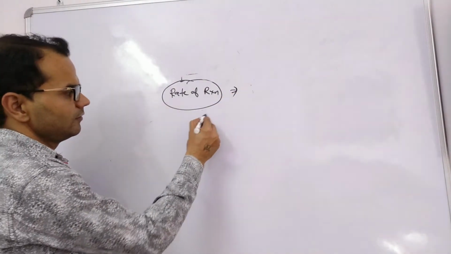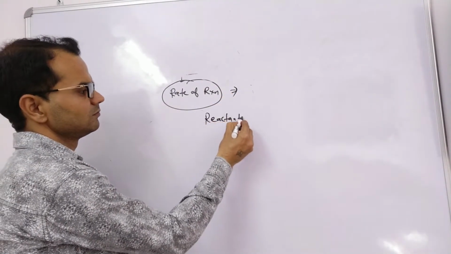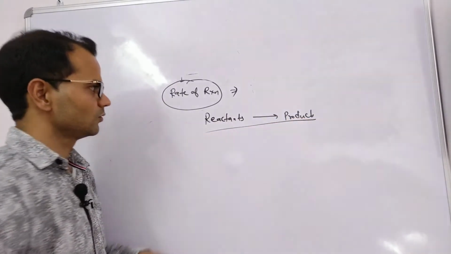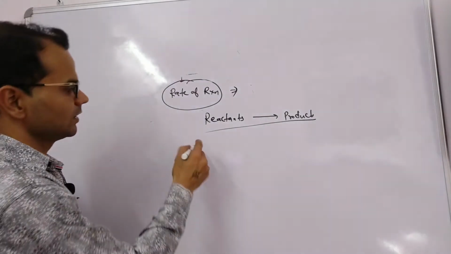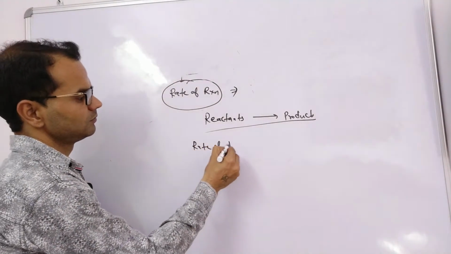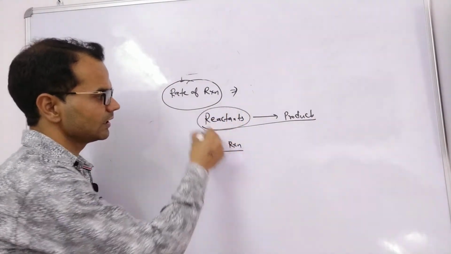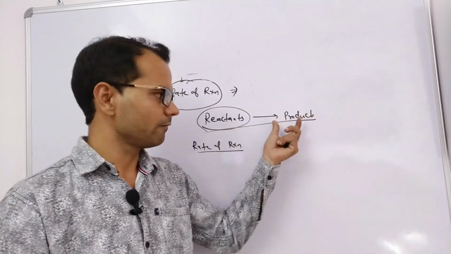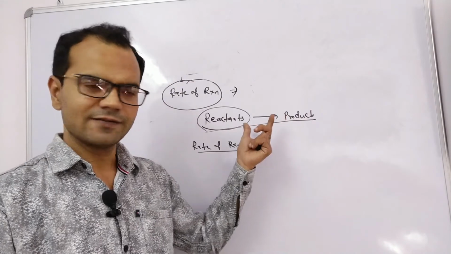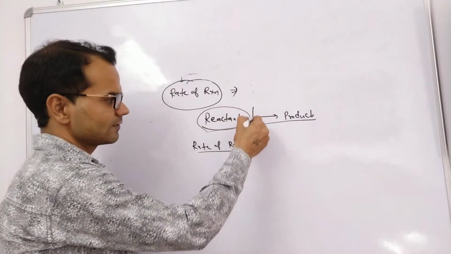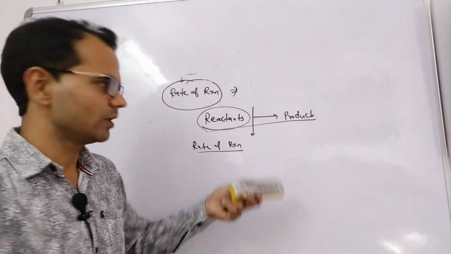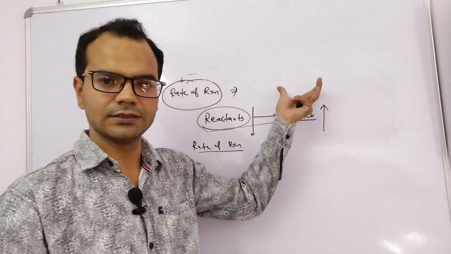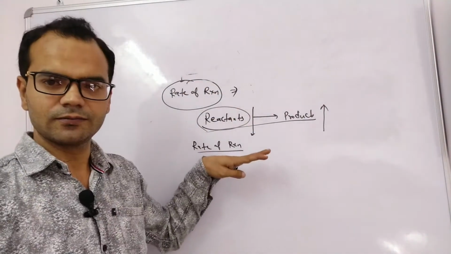In a reaction we have reactants, they convert into products. So what is this rate of reaction? This rate of reaction is change in the concentration of reactant or change in the concentration of product with respect to time. As we know, during the reaction, reactants will decrease or disappear, but products will form. Concentration of product will increase and concentration of reactant will decrease.